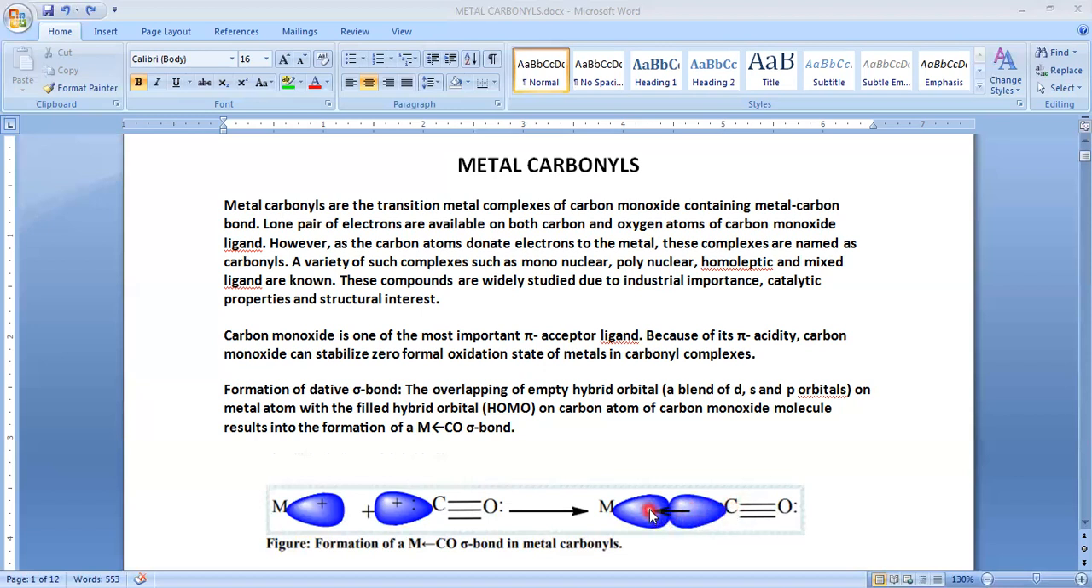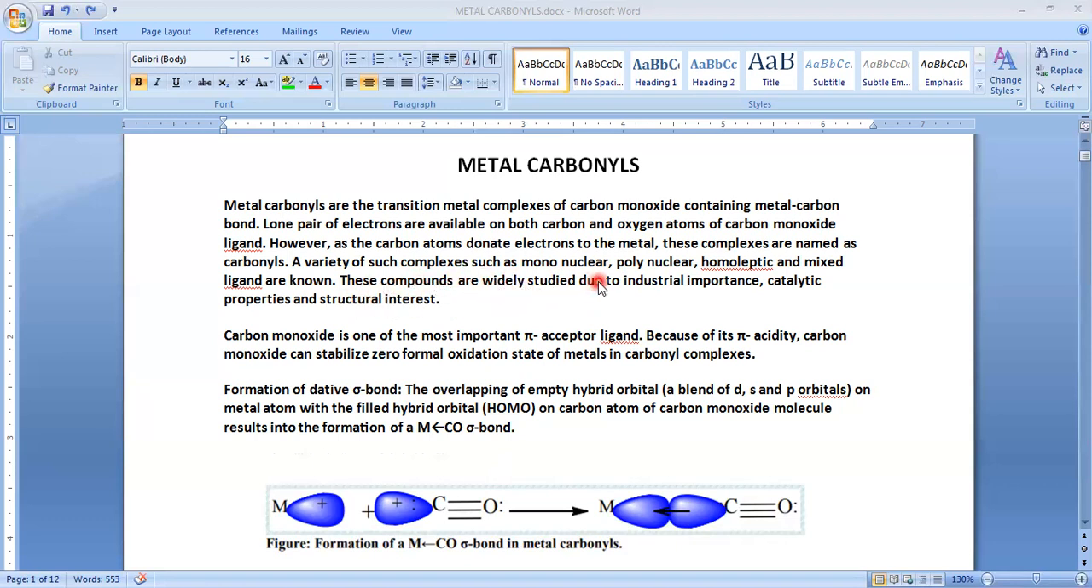Which type of bond is this? It is a dative bond, or you can say a coordinate covalent bond. Generally a dative bond is shown with an arrow mark, with the head of the arrow always pointing towards the acceptor. That's why it is shown like this. This is how the metal carbonyl bond formation takes place. Since the carbon atom has donated a lone pair of electrons to the metal, these complexes are named carbonyls. A variety of such complexes, such as mononuclear, polynuclear, homoleptic and mixed ligand complexes, are known. In the next slide we will discuss the classification of carbonyl compounds.